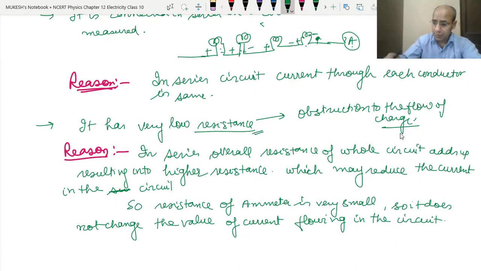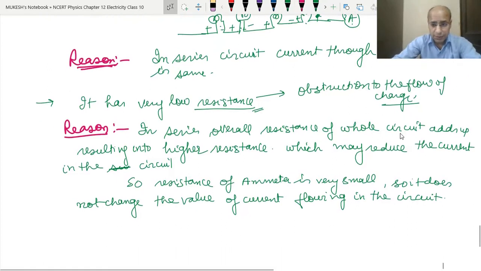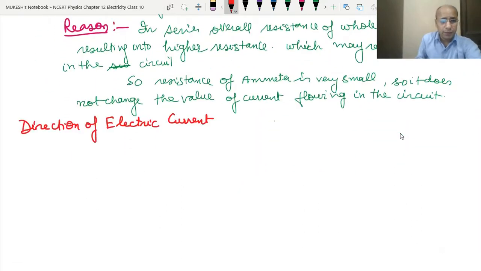Clear? Now the next thing comes: the direction of the electric current. We have two ways to define the direction.